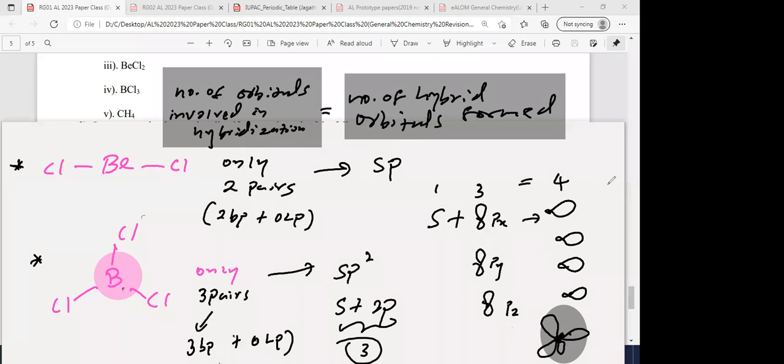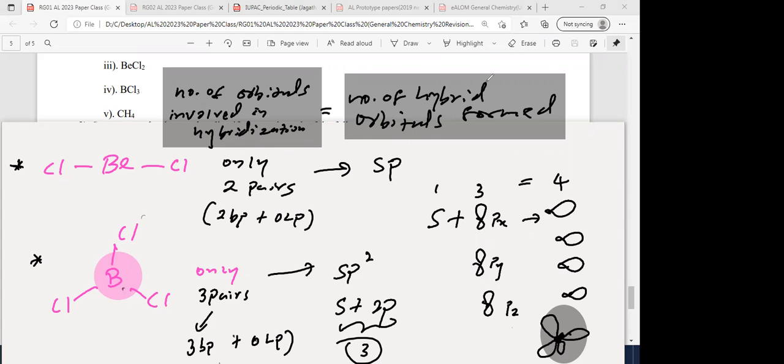What is the name of each hybrid orbital? sp3, no?